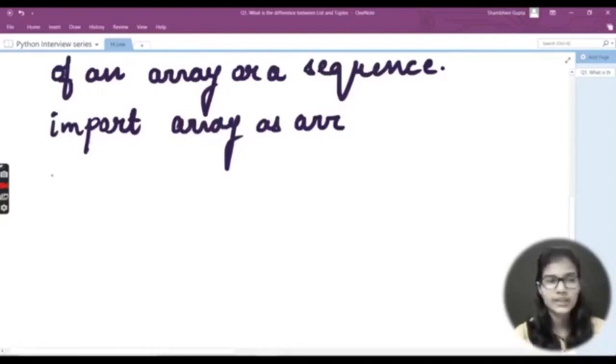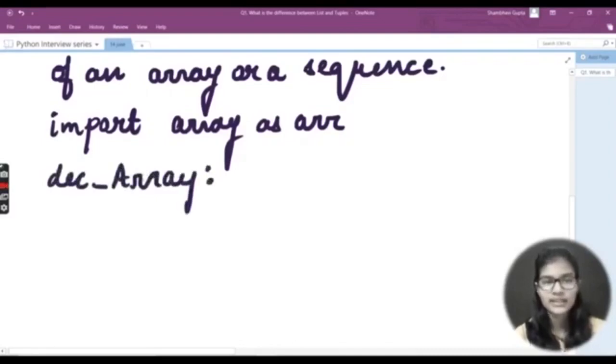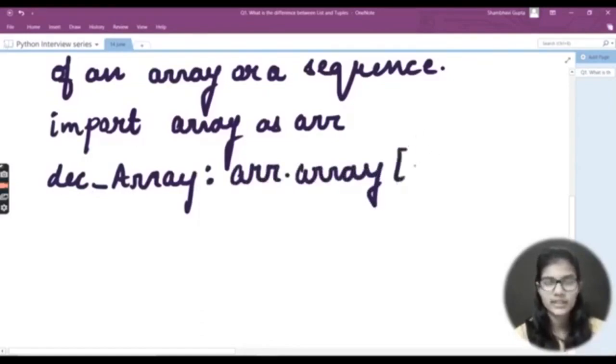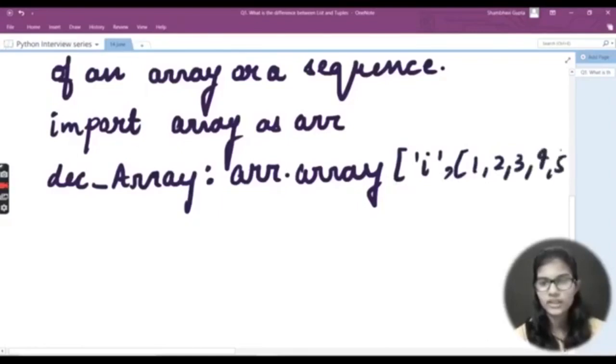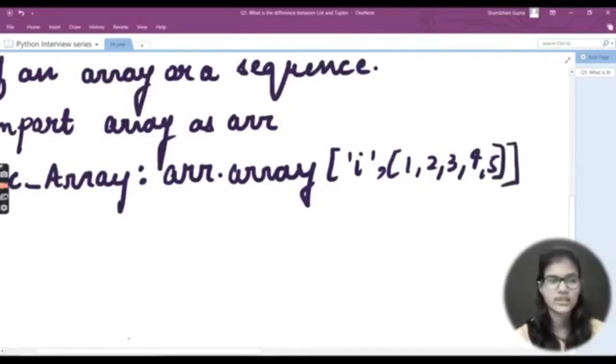So I'll be taking a variable, let's say my variable name would be dec_array. That is my declared array. Other than this, I'll be writing the short form, ARR dot array, and here I'll be declaring some array. Let's say my array goes here like this: 1, 2, 3, 4, 5. And I'll be closing the bracket.